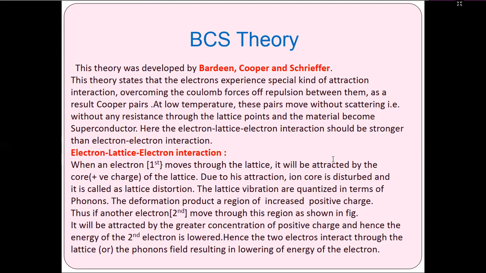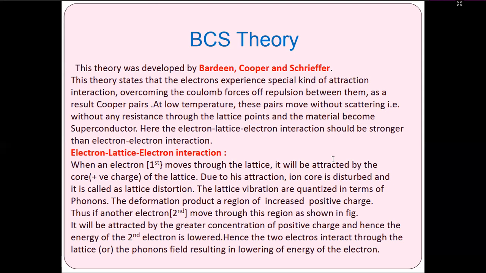Similarly, one kind of example we have seen is the electron-lattice-electron interaction. When an electron moves through the lattice, it will be attracted by the ion core, that is, the positive charge of the lattice. Due to this attraction, the ion core is displaced, and this is called lattice distortion. The lattice vibrations are quantized in terms of phonons.